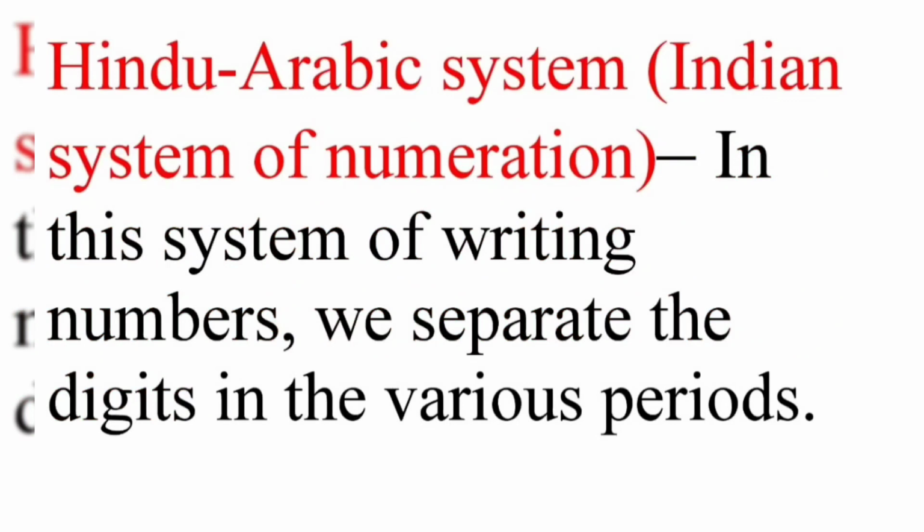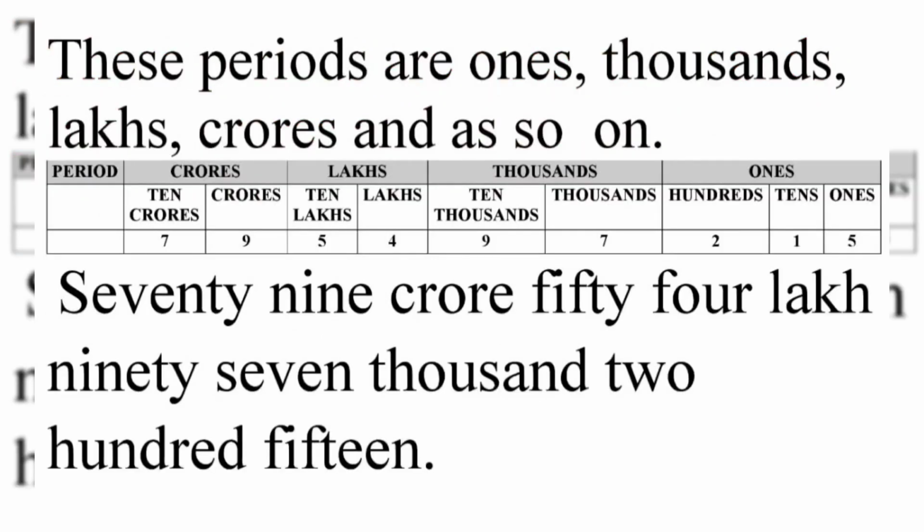Hindu-Arabic system, Indian system of numeration. In this system of writing numbers, we separate the digits in various periods. These periods are ones, thousands, lakhs, crores, and so on.